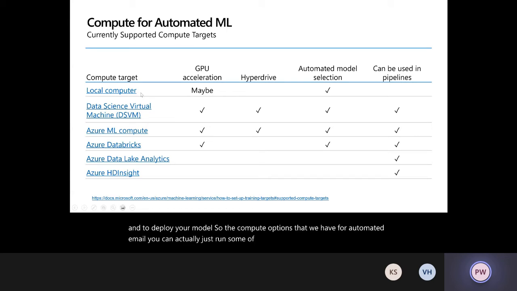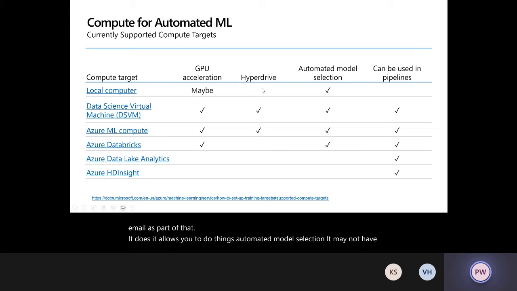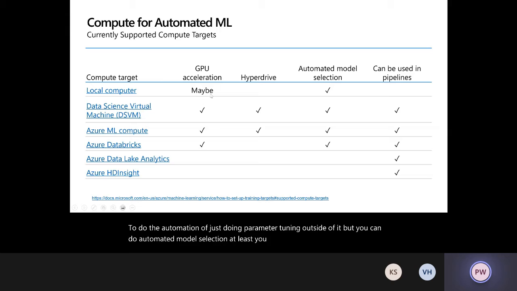you can actually just run some of the features on your own local computer by downloading AutoML SDK. Just pip install Azure ML SDK and AutoML as a part of that. It allows you to do things like automated model selection. It may not have hyperdrive in it to do the automation of parameter tuning outside of it, but you can do automated model selection. At least you can get some GPU acceleration also based on the things that you have configured on your machine, like CUDA, etc.